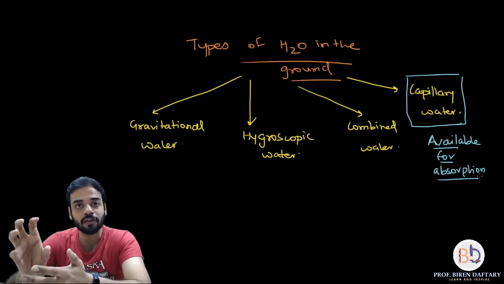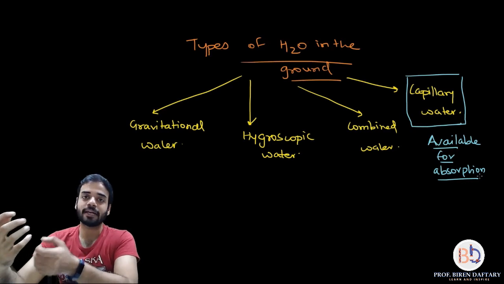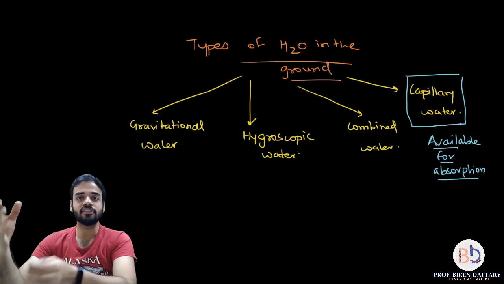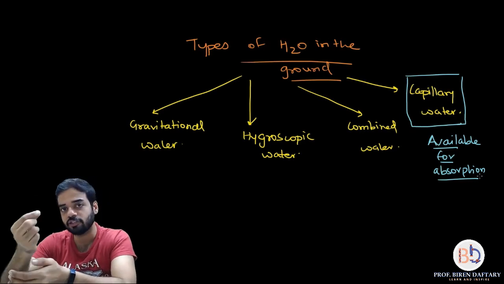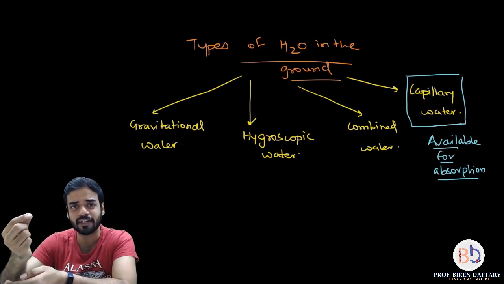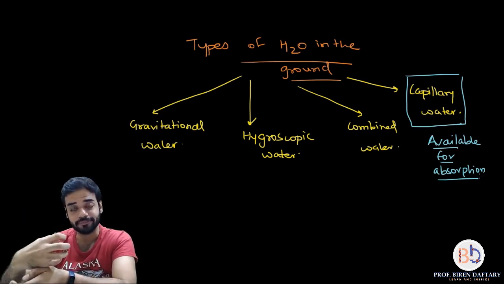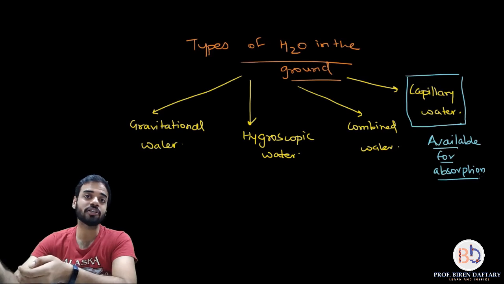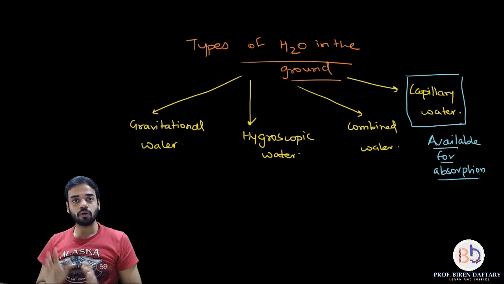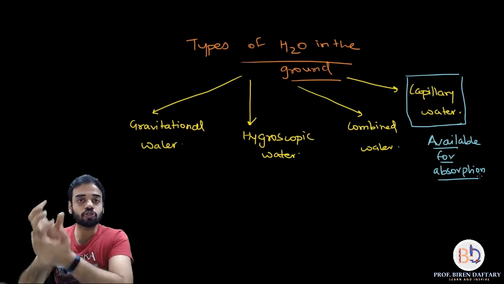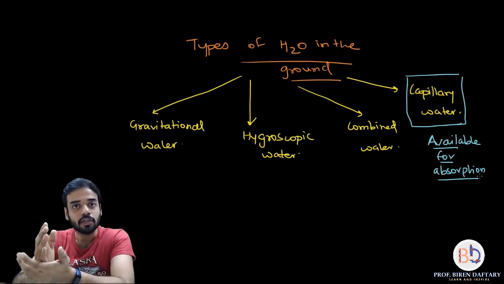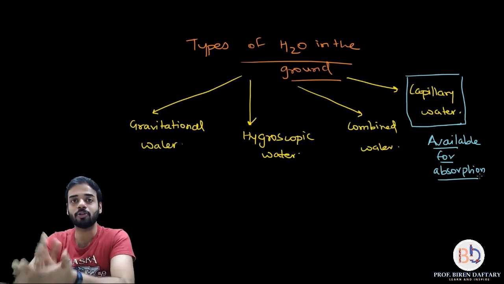So hygroscopic water is the water which is absorbed by very fine particles of soil. See, soil particles, some of them are big, some of them are very small. These small soil particles, very fine, tiny particles, absorb water. So this water is not available for plants, because it has already been absorbed by the soil. Are you getting this? So the hygroscopic water is absorbed by the soil, and the soil will have the water in it. So this water is again not available to the plants.